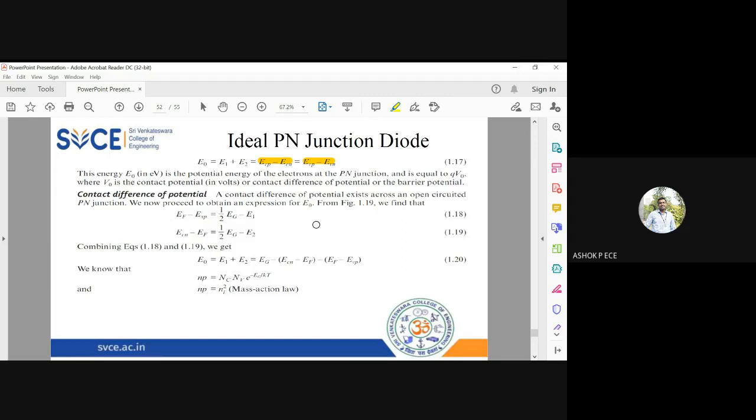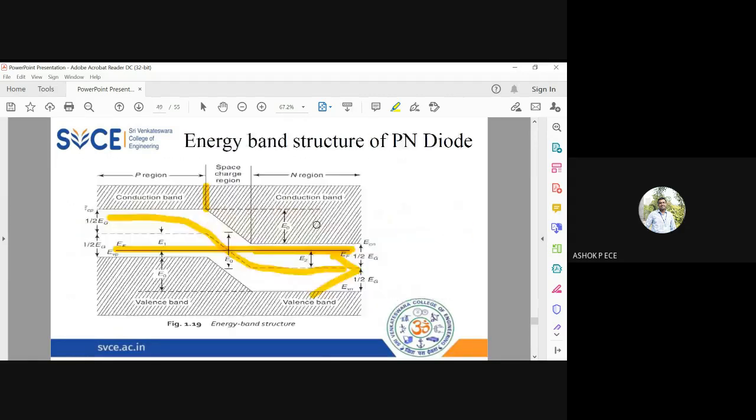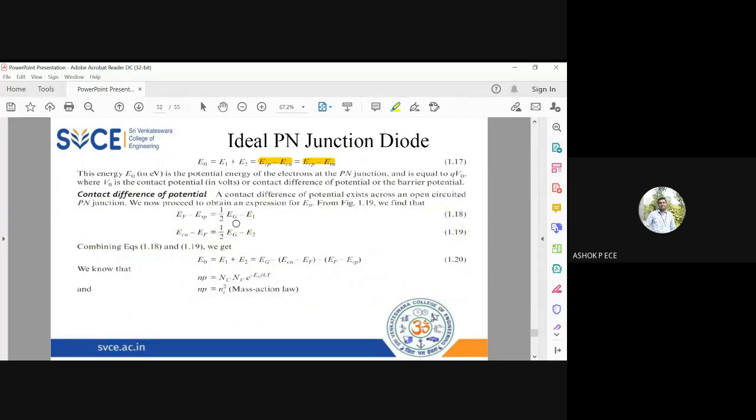So from the diagram, you can see EV minus EVP. When you find this difference, EV minus EVP and ECN minus EF, I can say that should be exactly equal to half of EG minus E1. So see EF minus EVP, the valence band Fermi level is higher. So EF minus EVP equals half EG minus E1. In the same way, ECN minus EF equals half EG minus E2. So when I combine both the equations,